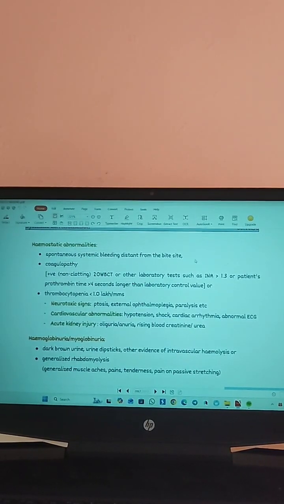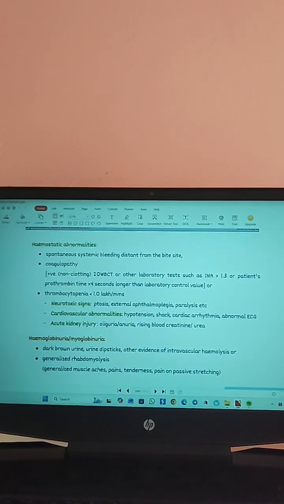Here I said no, the first investigation was the 20-minute whole blood clotting time. Here we had done that, and that test was positive because here the blood is non-clotting. He also did the other laboratory tests, and here also all were positive. He had done the PT INR. The PT INR was greater than 1.3, and the patient's prothrombin time was greater than 4 seconds. So all the values are longer than the laboratory control values, which indicates there is coagulopathy.